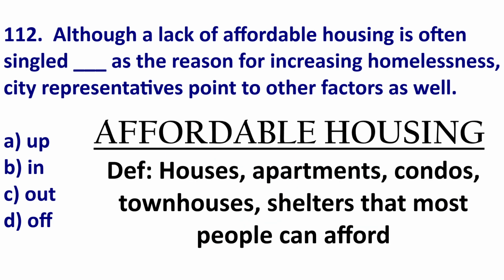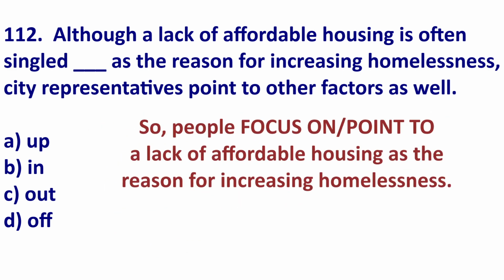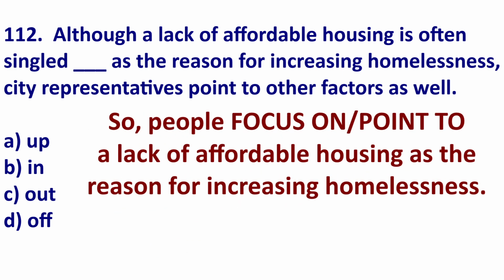Now, affordable housing means houses, apartments, condos, townhouses, shelters that most people can afford, that most people have enough money to buy or rent. So the idea is people say not enough affordable housing is increasing homelessness, but people in the cities say there are other reasons. So people focus on a lack of affordable housing.